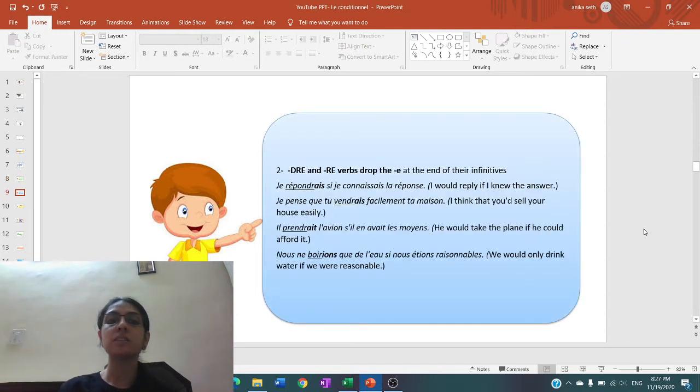Then is DRE and RE verbs, which drop the E at the end of the infinitive. DRE and RE verbs drop the E at the end of the infinitive because the future simple form of these verbs is also the same, that is, without E.